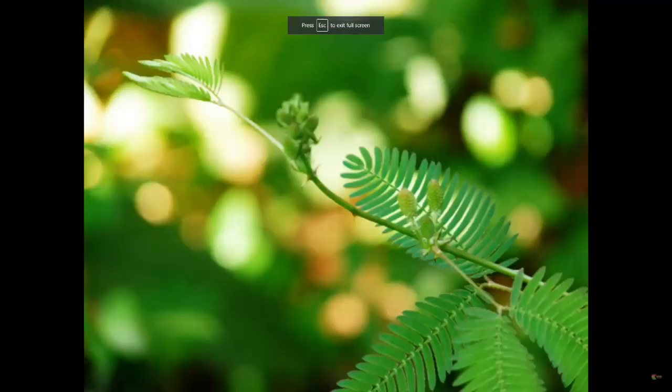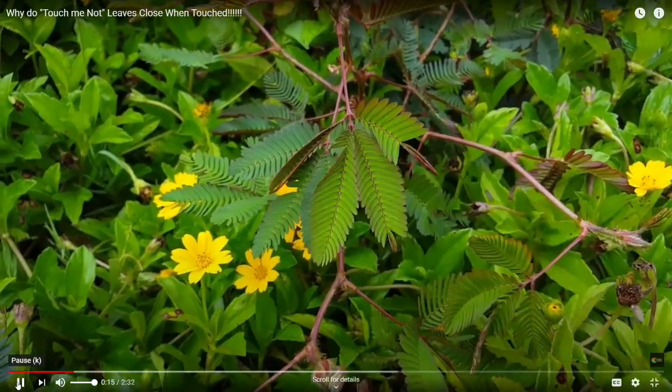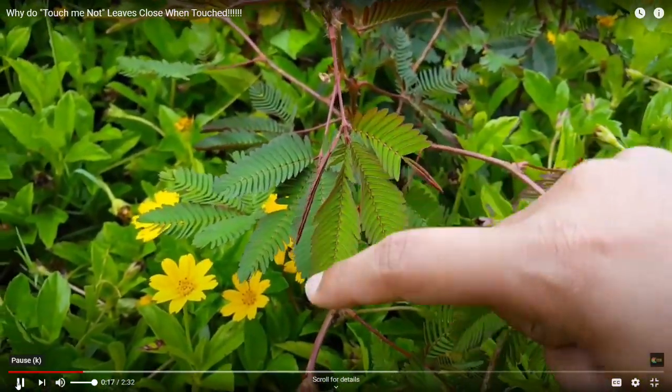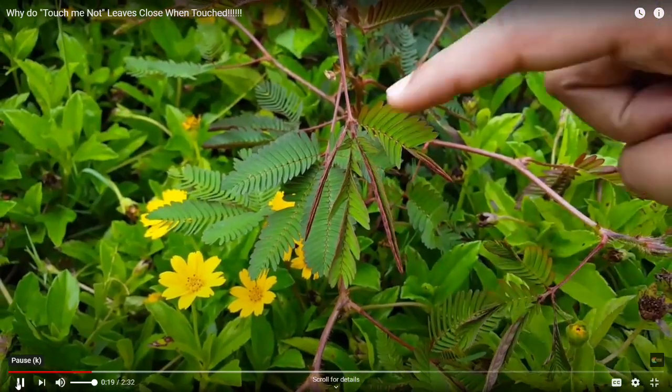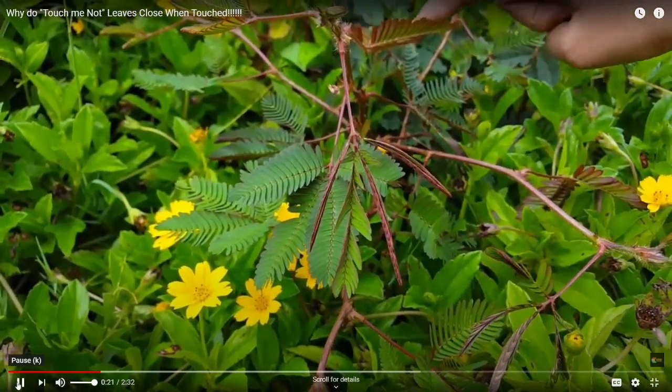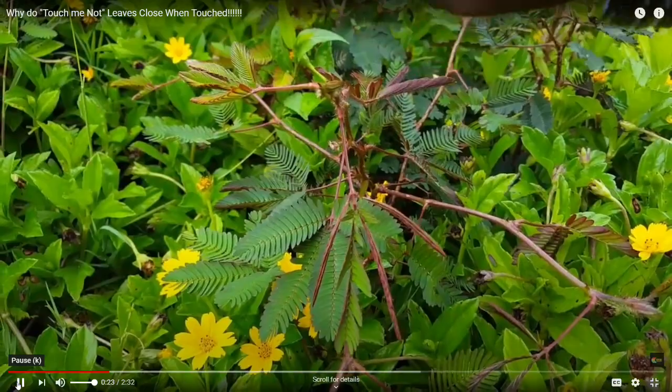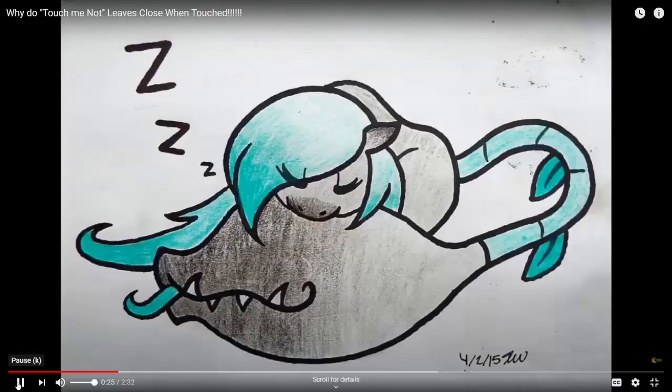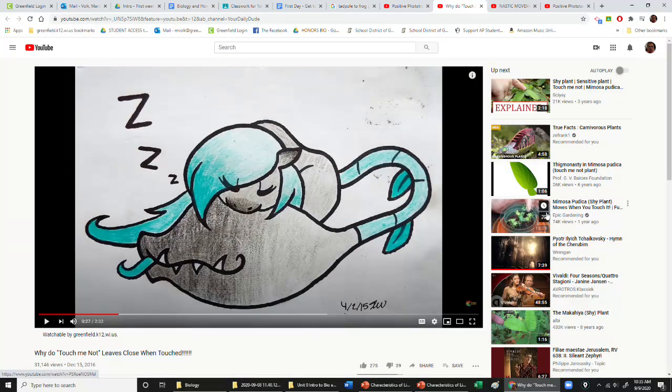This is because the stem of this plant has strong receptors in it. Actually, all animals and plants has receptors in their body that respond to touch, but this touch me not plant is more sensitive from others. So that's why this plant is also called as sensitive.